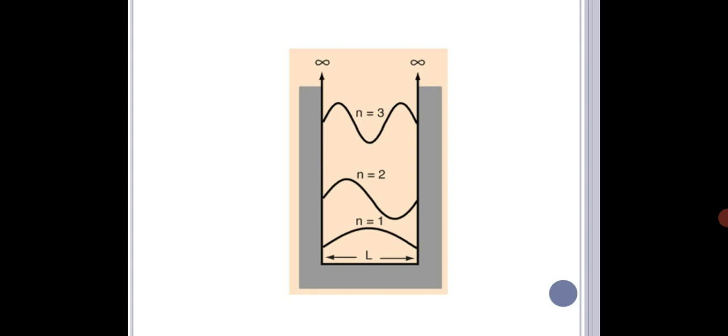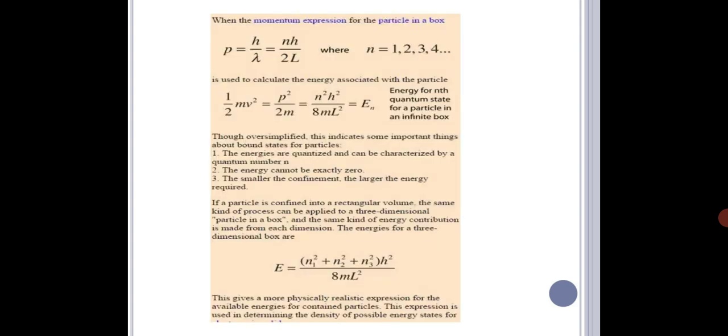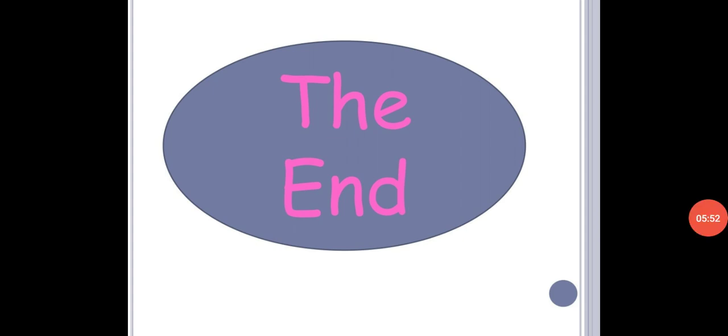From this, for different values of n, the momentum is p = nh/2L, where n = 1, 2, 3. And 1/2 mv² is equal to En. So in the last equation, E = (n1² + n2² + n3²)h²/8mL². Thank you very much.